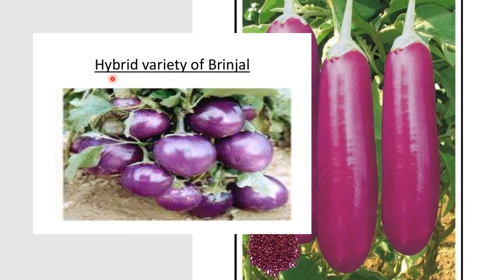This slide is of what? Hybrid variety of brinjal. Popularly, we call it as BT brinjal. What is BT brinjal? Biotechnology brinjal. Some process is made and this brinjal is made ready.